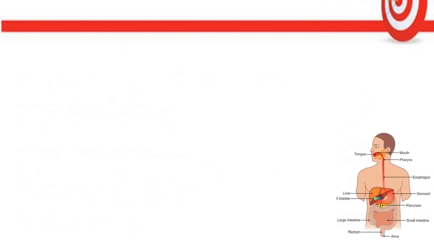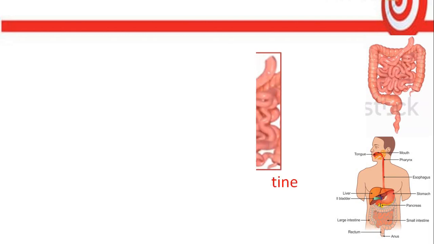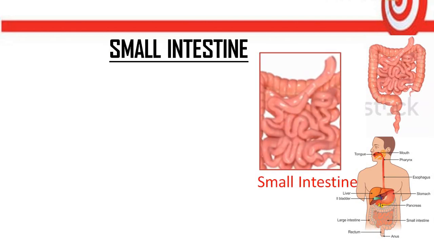See in the picture, after the stomach, food goes into the intestine. So this is the picture of the intestines. I am saying intestines because there are two types of intestines. Outside there is a thick pipe known as the large intestine. Inside, there are thin and long tubes collected, known as the small intestine. So we will now study about the small intestine.